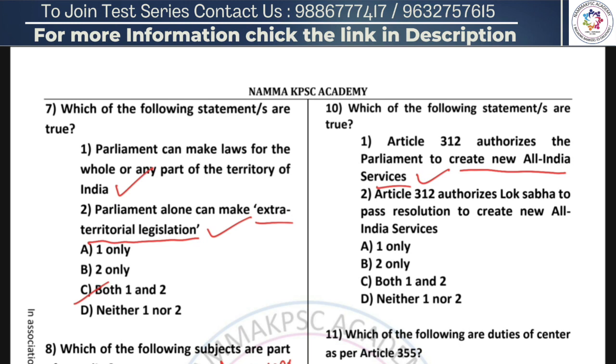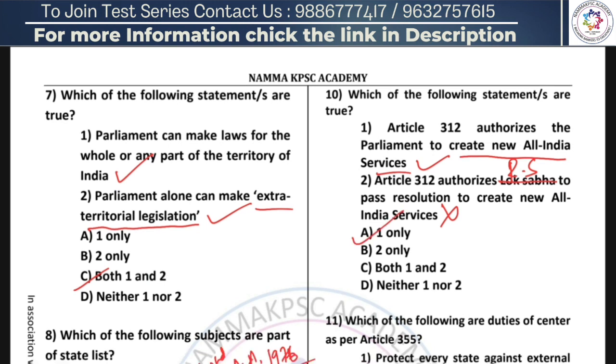So statement 1 is right. But the same article does not authorize Lok Sabha to pass a resolution. It authorizes Rajya Sabha to pass a resolution to create new All India services. So statement 2 is wrong. So the right answer here is option A, 1 only is the right answer.